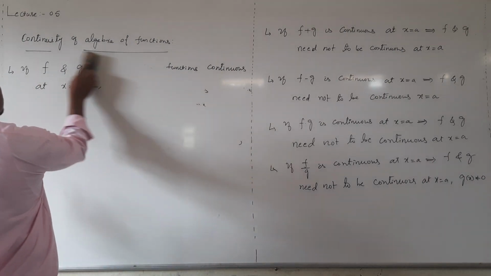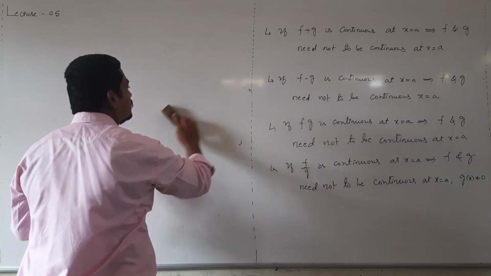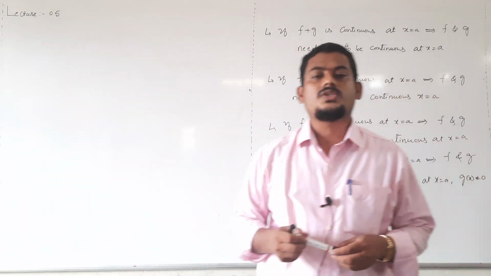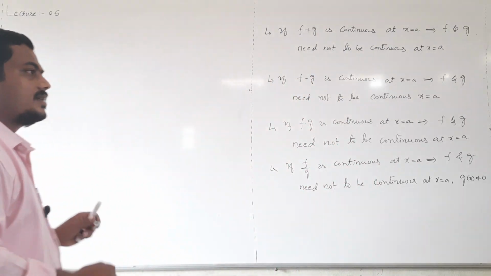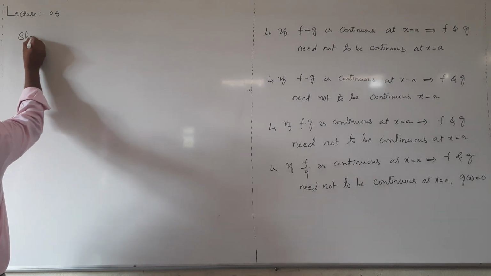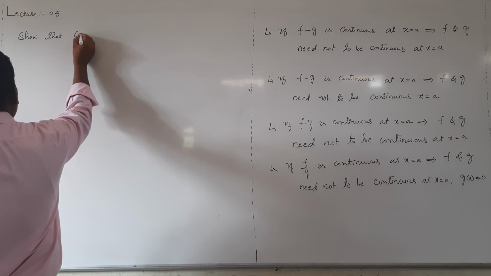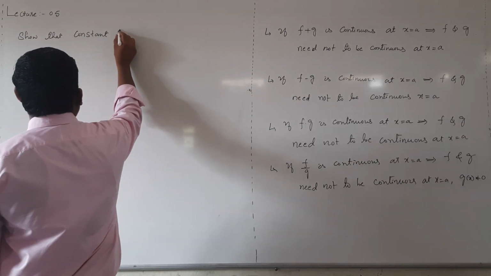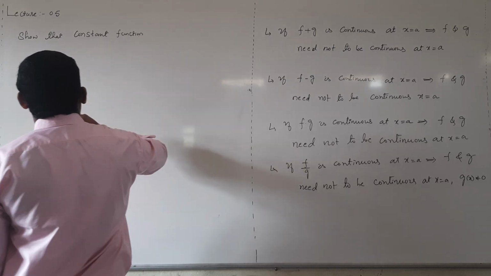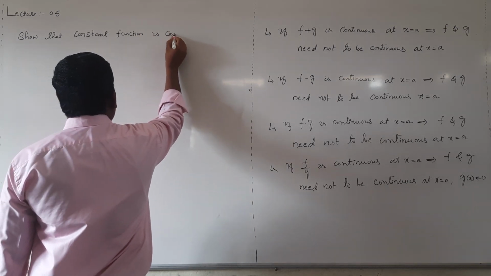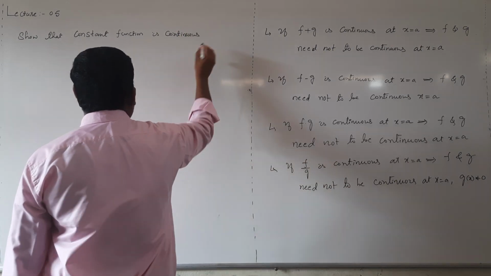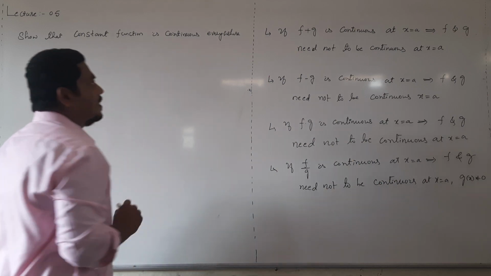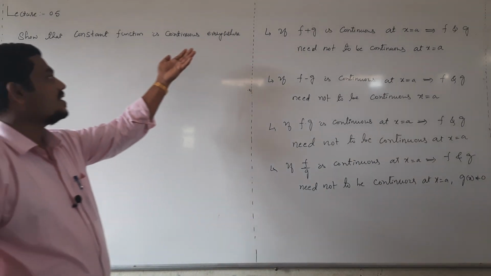Next, show that constant function is continuous everywhere.